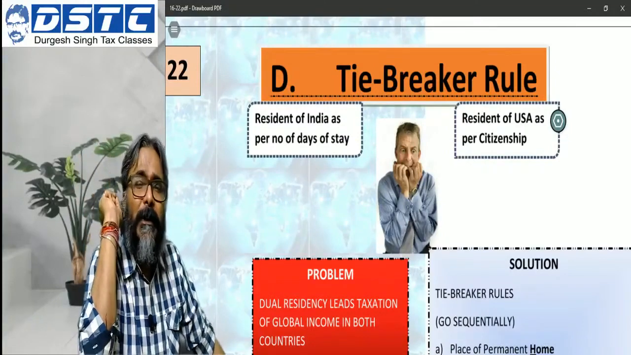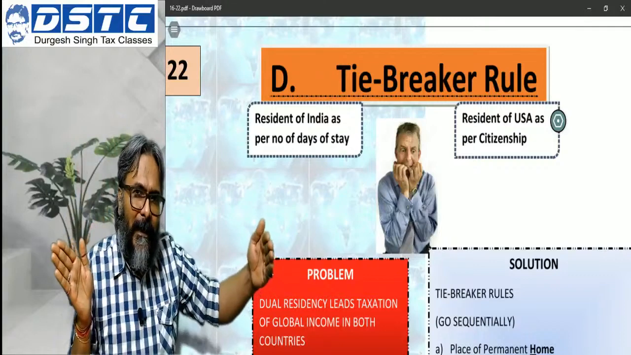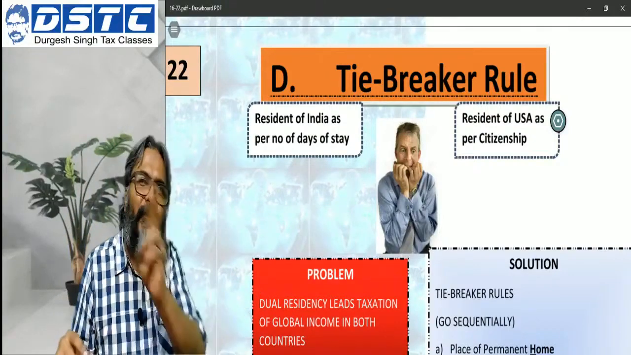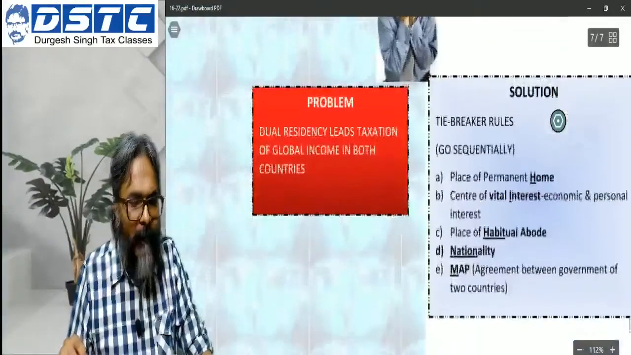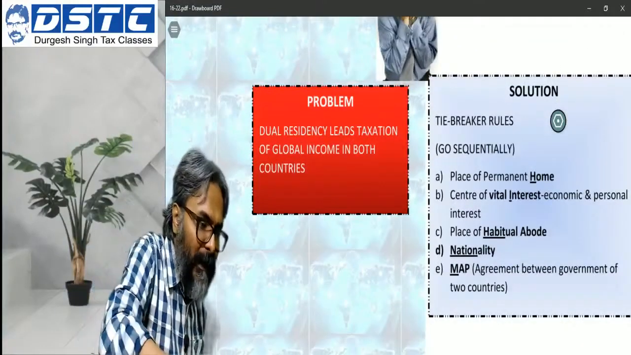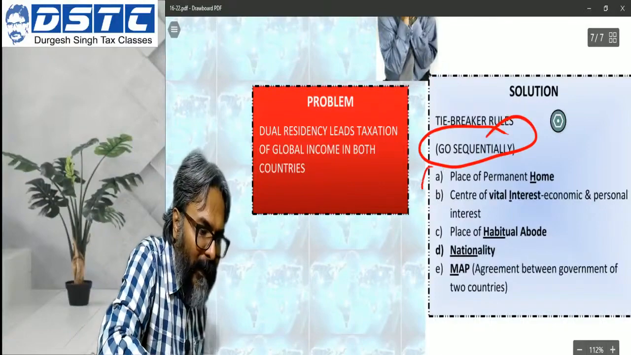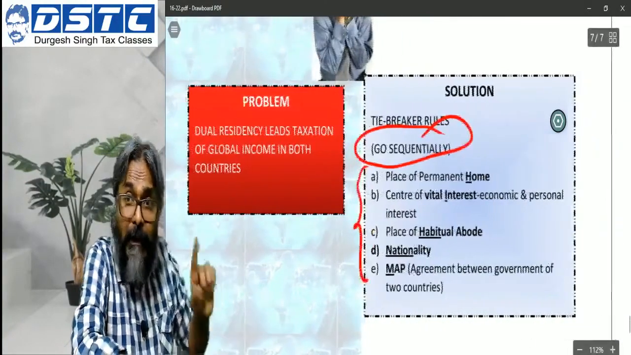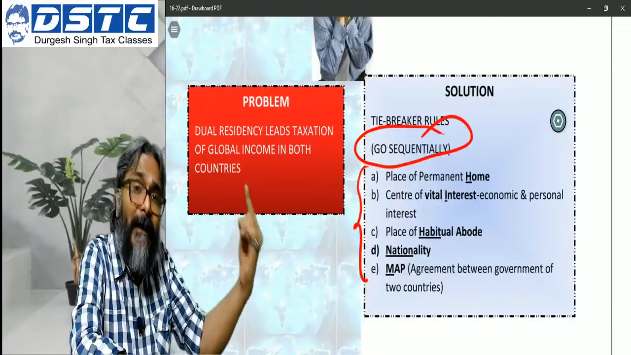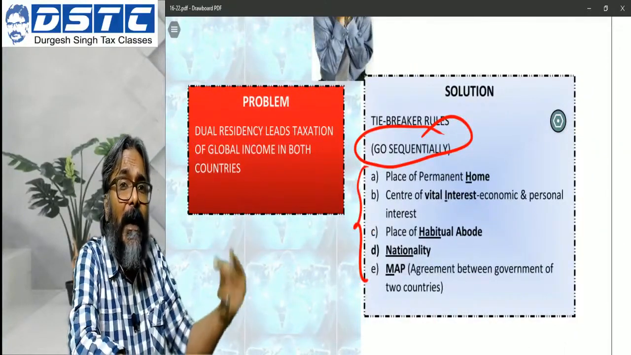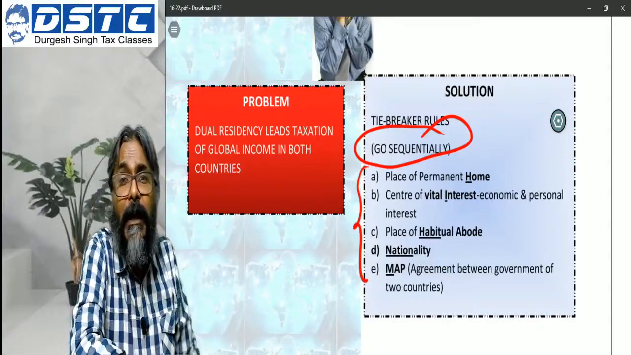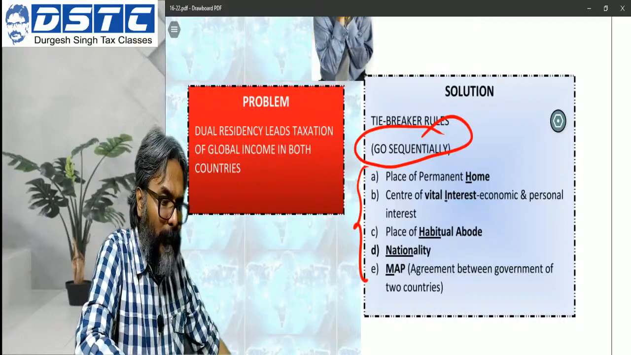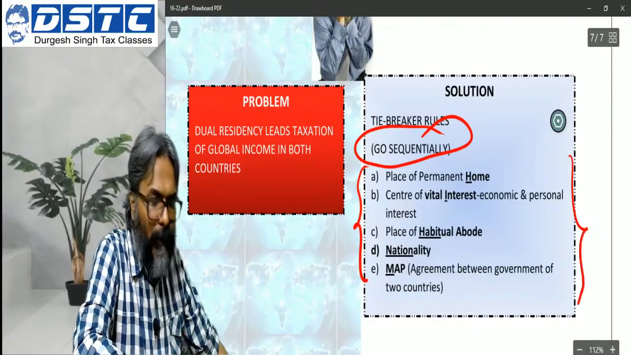So in this context, students, with this scenario that exists, wherein you are a resident of both the countries, the treaty will then have given you certain tests. On the basis of the tests, which you have to go through sequentially, you have to find out finally the effective place of your residence, so that that country will be considered as the country of residence, and the other country will then be considered as what? As a country of source. This is how it has to be considered. Did you all get this one?